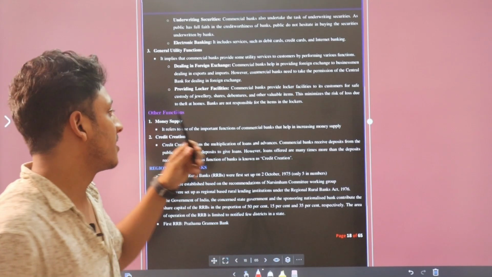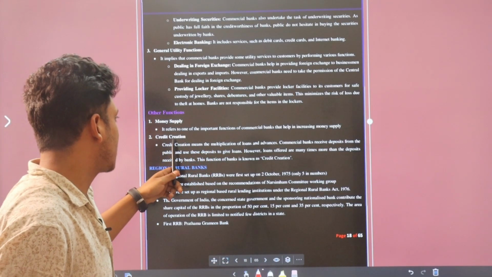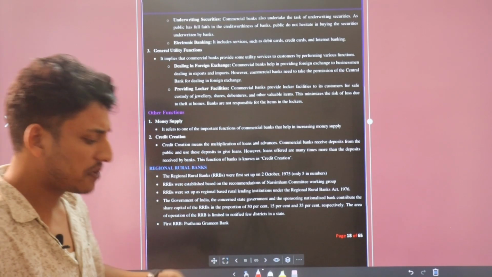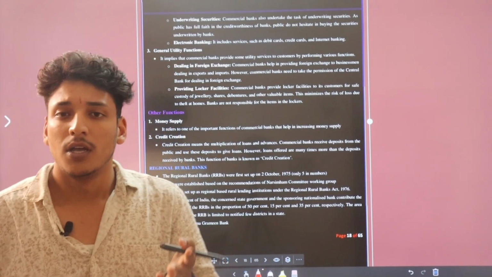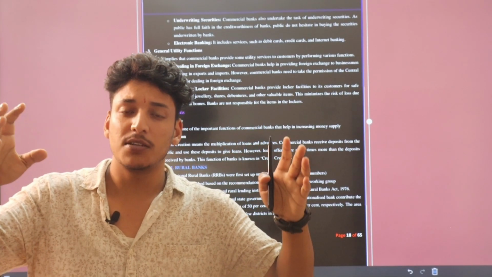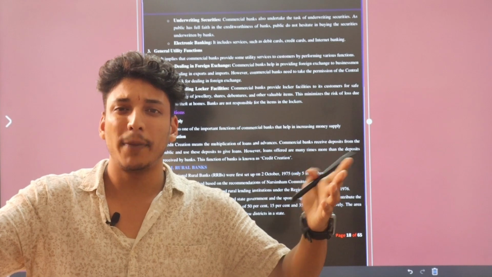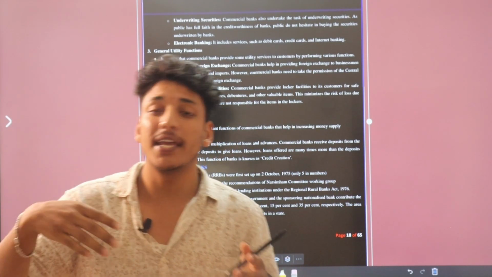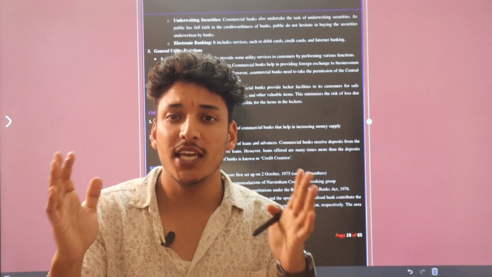Then credit creation. It means that when you put your money in the bank, it will charge you some little amount, and it will generate money from that money.